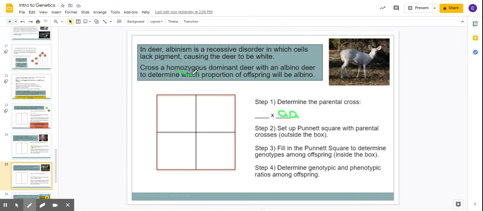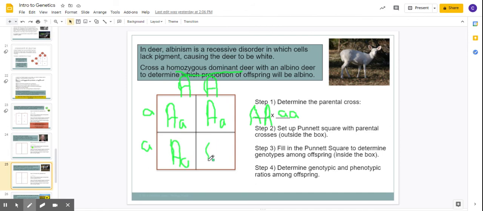Then the next one is homozygous dominant. Homo means the same. Dominant means 2 big letters. So this is our brown deer. 2 big A's. So now I write that up here. Big A. Again, doesn't matter which one. Big A and big A. Little a, little a. And then you fill it in like a multiplication chart. Big A, little a, big A, little a. And look at this. What are you noticing?